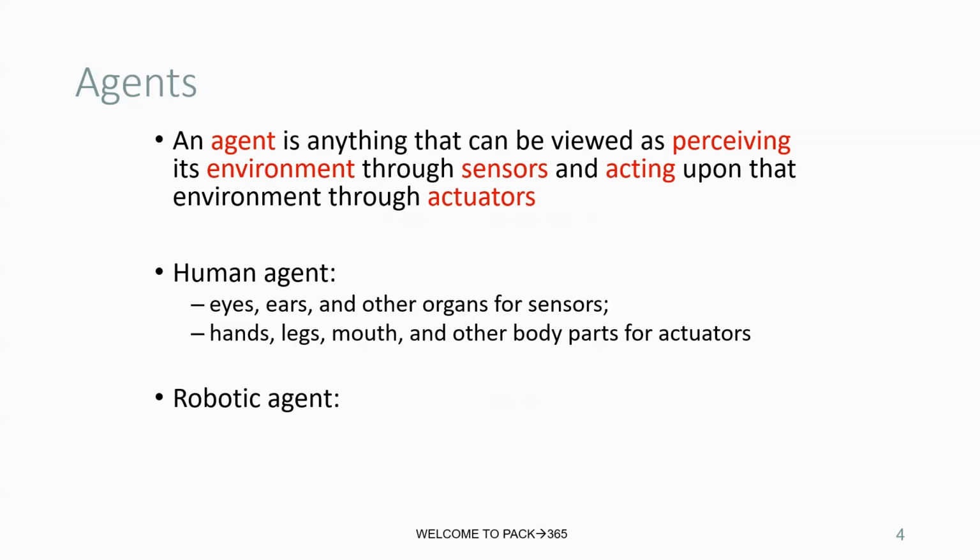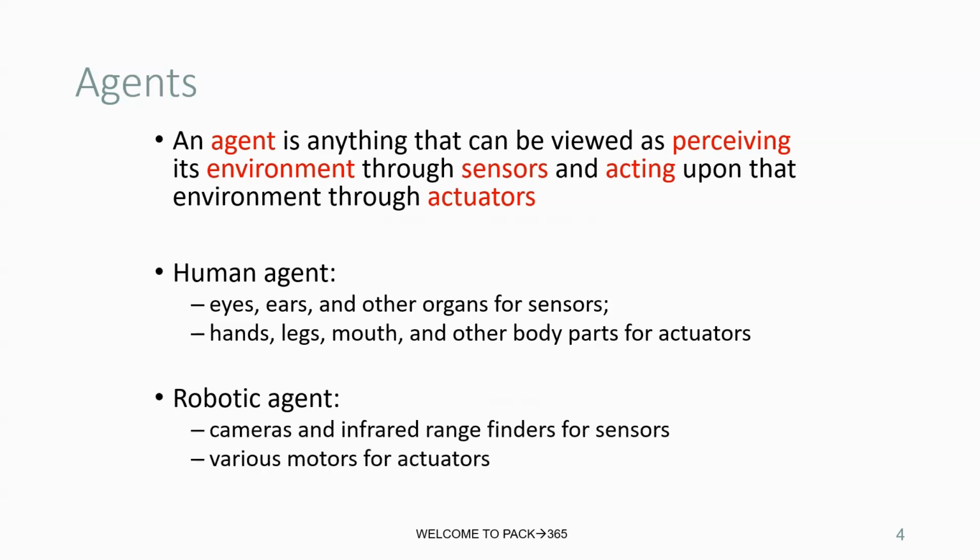So now coming to robot agents. Robot agents have sensors like cameras and infrared range finders. For a robot, the eye is nothing but a camera, and the ear is nothing but a voice-hearing machine. Like that, the robot has sensors, including detecting sensors.